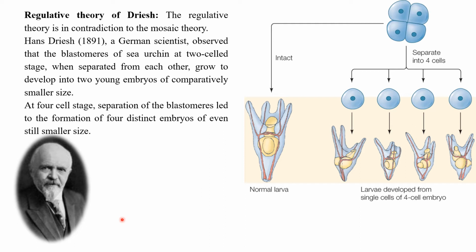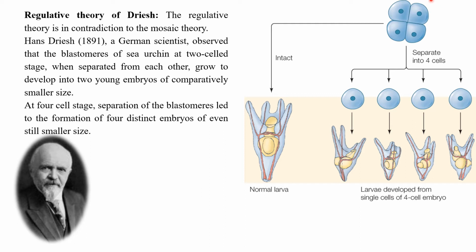Hans Driesch was a German scientist who observed that the blastomeres of a sea urchin at two-cell stage, when separated from each other, grow to develop into two young embryos of comparatively smaller sizes. So you have a zygote here, and in two-cell stage, if you separate the two cells and allow them to grow, they will become the embryo, larva and then the adult.